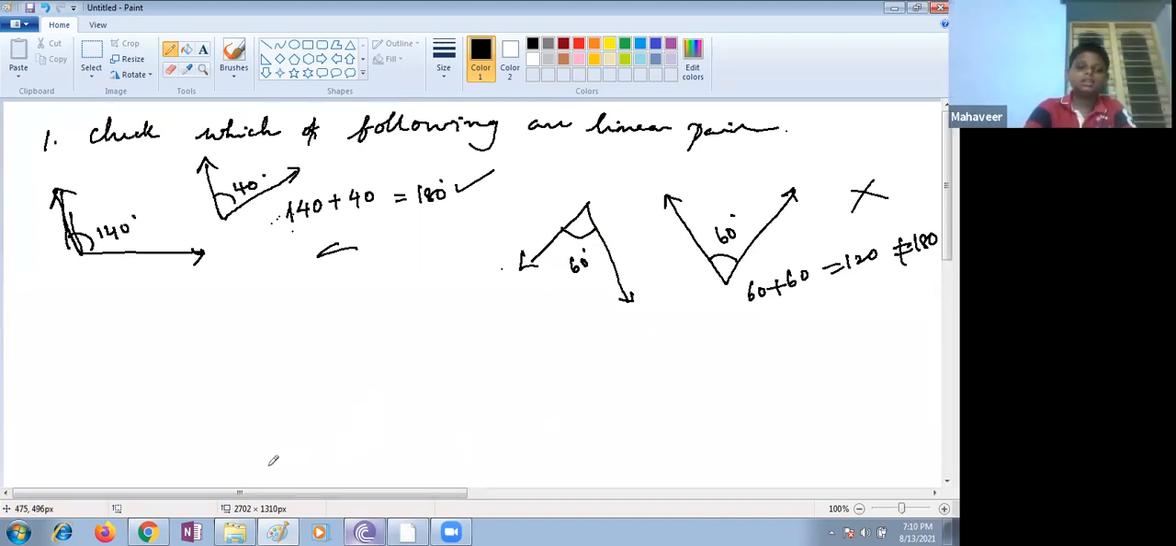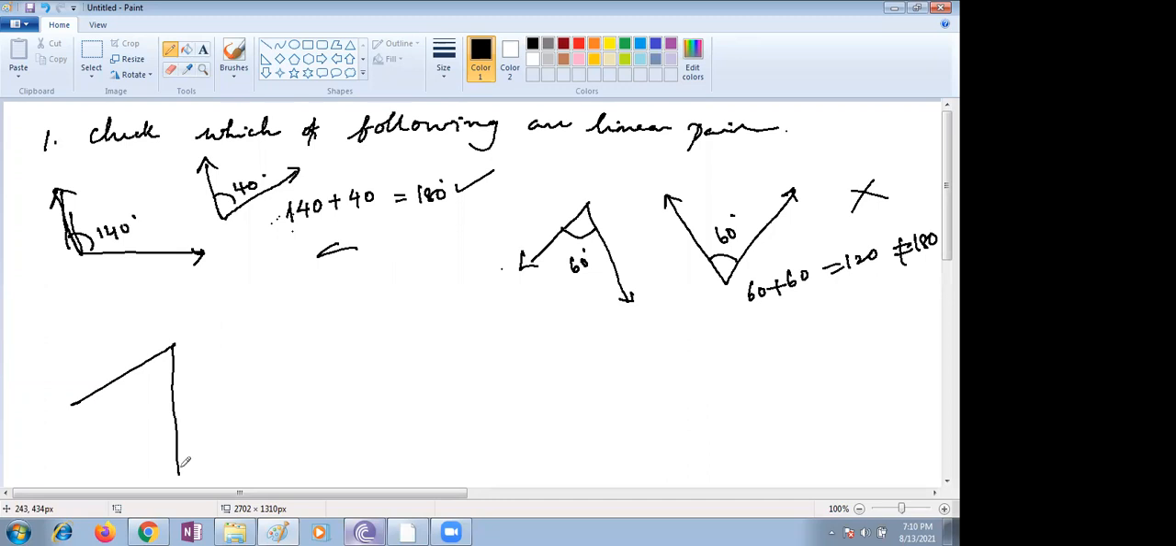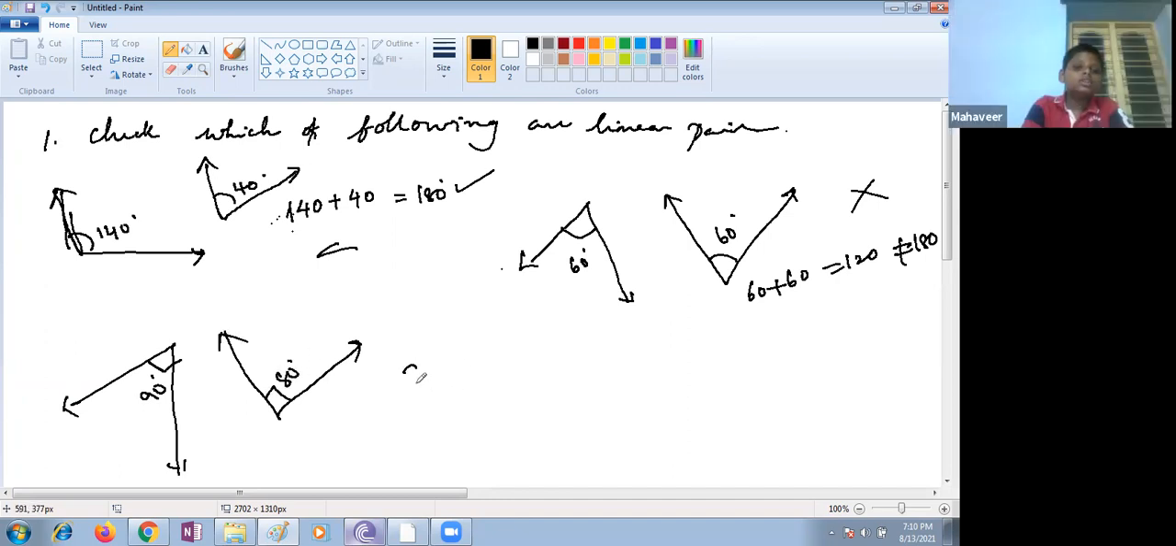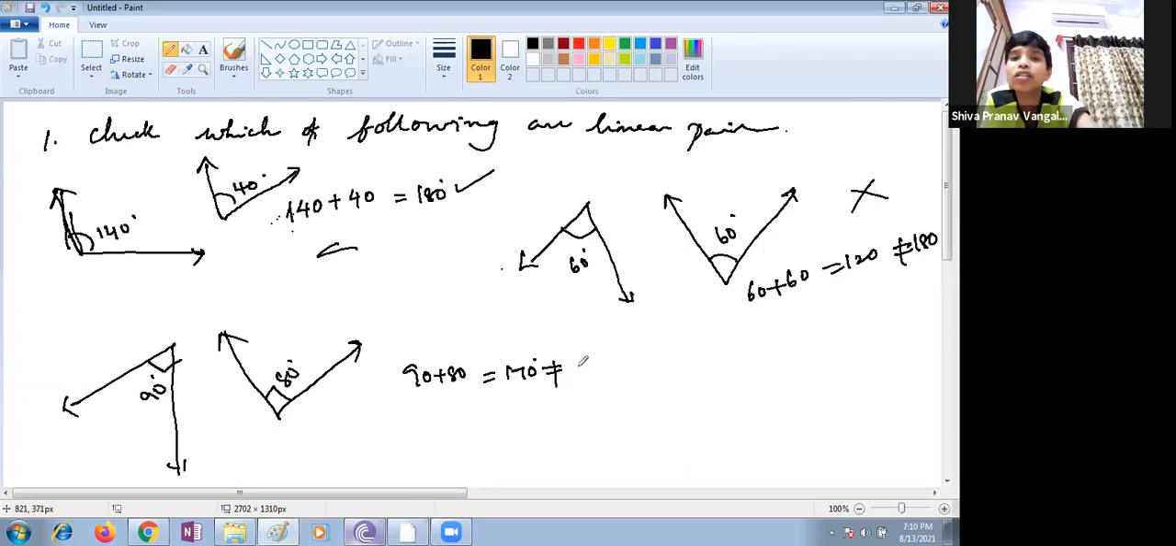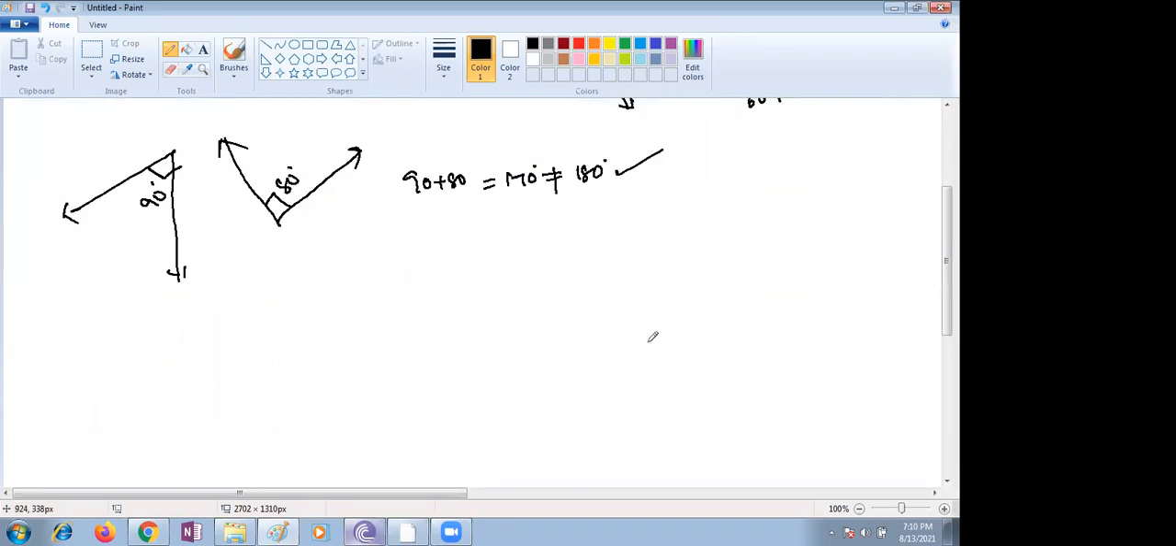Next question is given to you. It's 90, and then another angle is given as 80. Do these two form a linear pair or not? No, ma'am, they add up to only 170. That's why it's not a linear pair. It is 10 degrees less. It's not a linear pair.